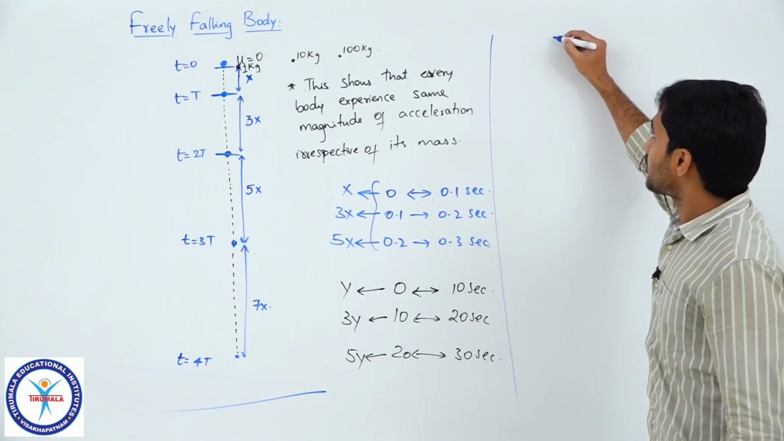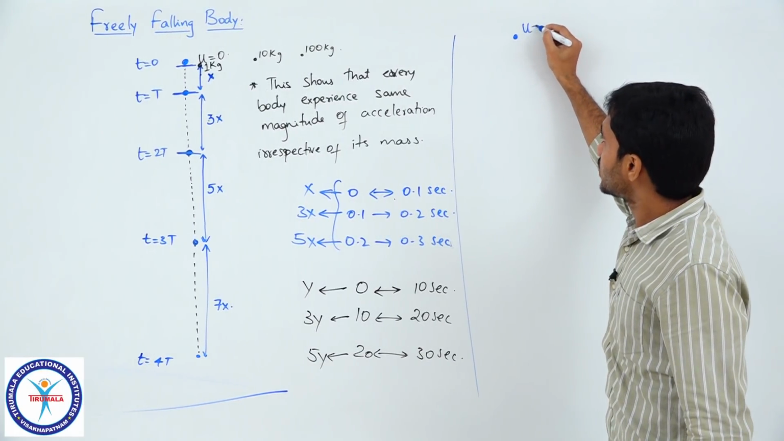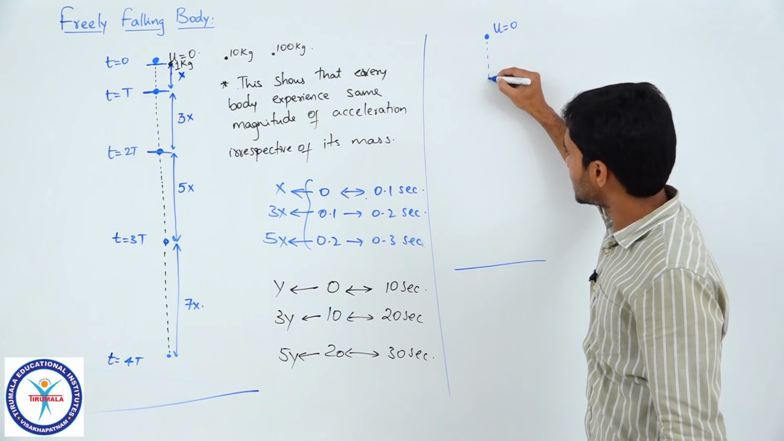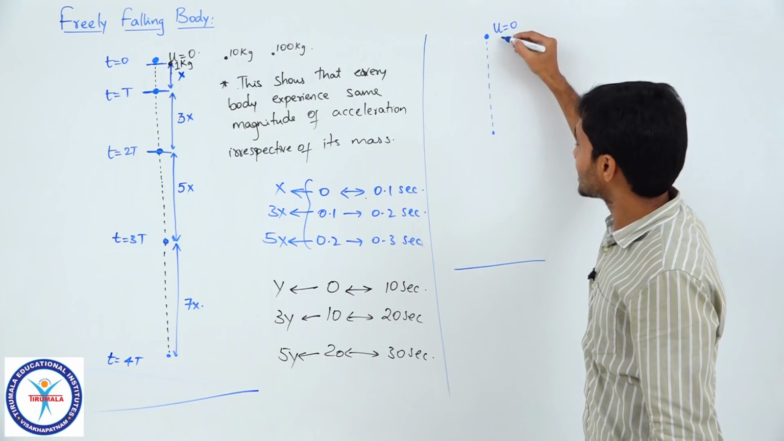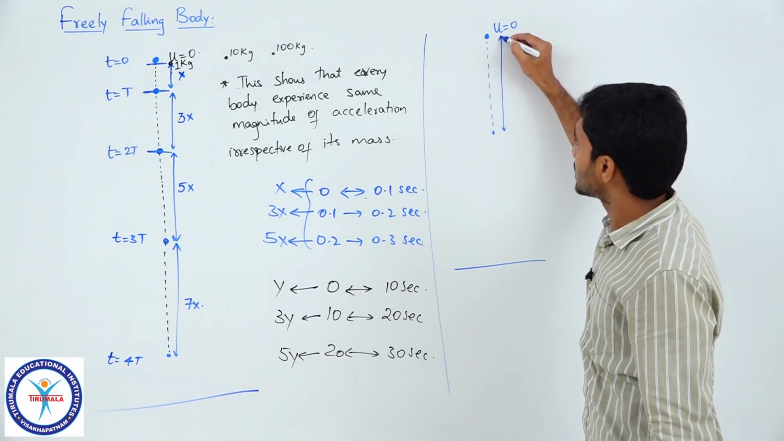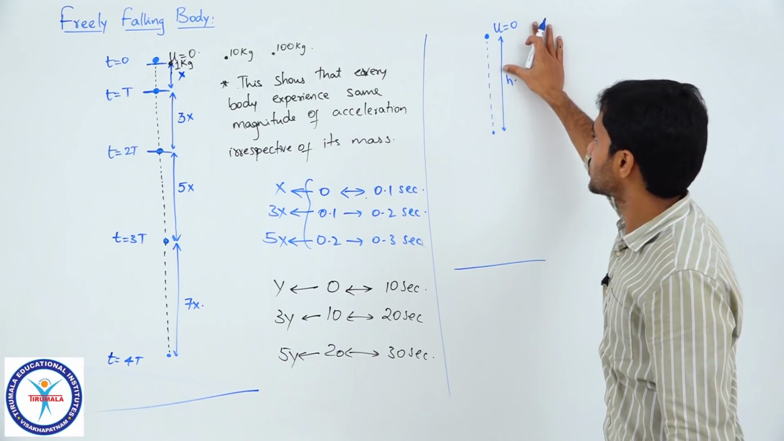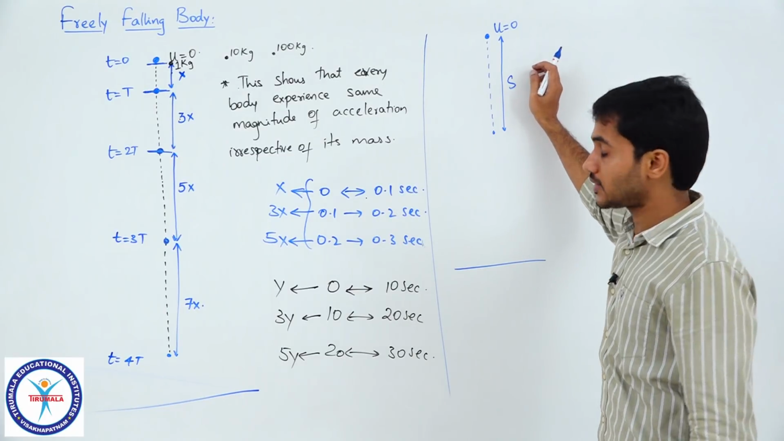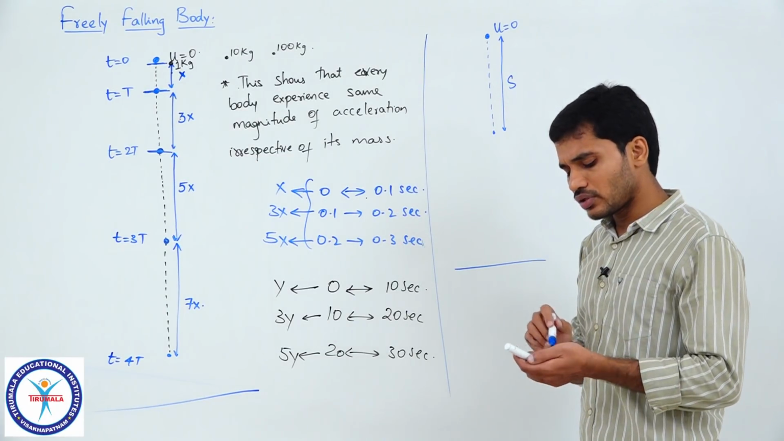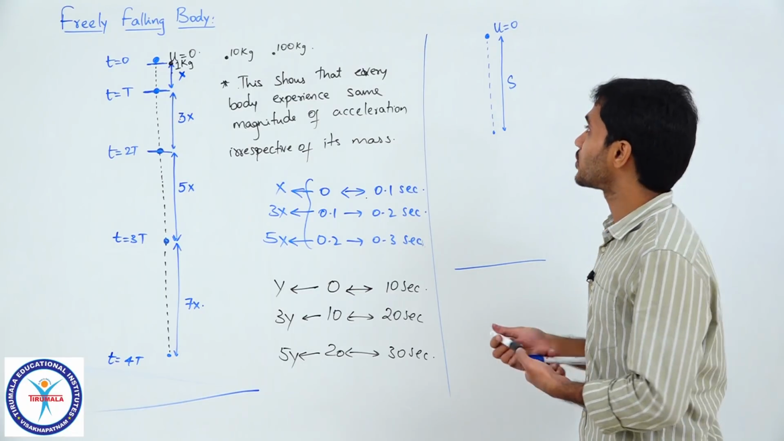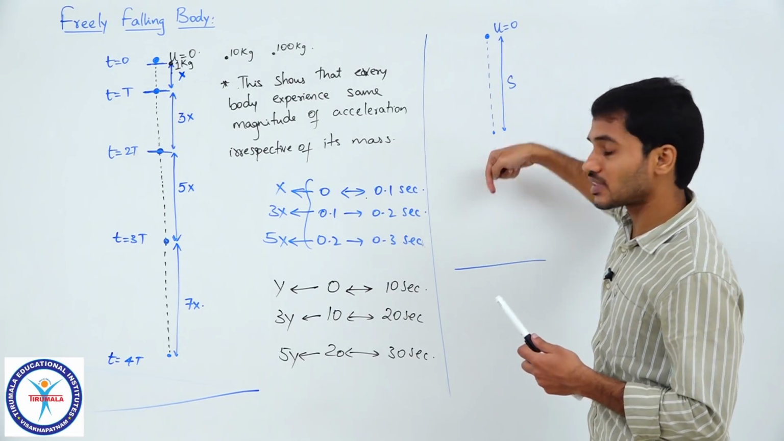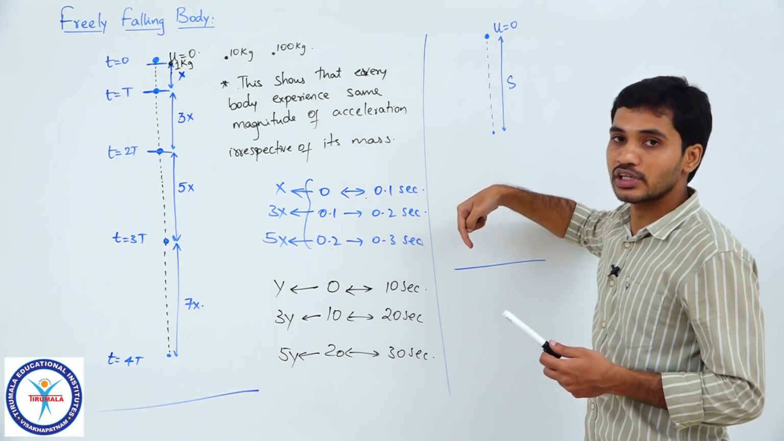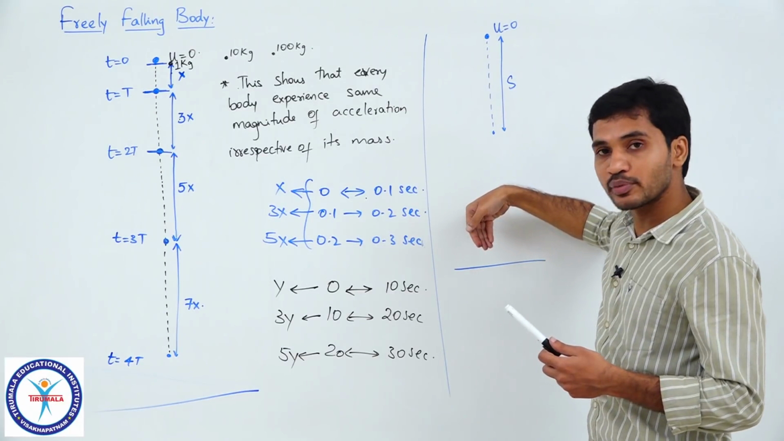The particle is released from here, u is equal to 0, correct students, and let us say in time t it travels from here to here. Let us say it has travelled a distance of s. For this kind of analysis, because we know that acceleration is in the downward direction, the distance it covers, or the displacement, is in the downward direction, and even its velocity during the motion will be in this direction.